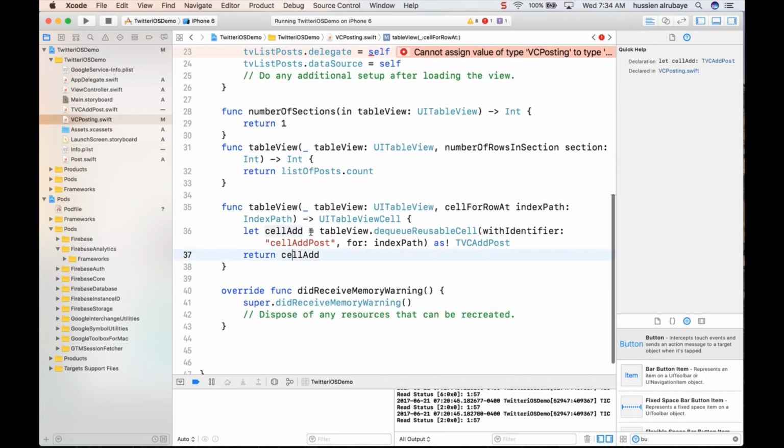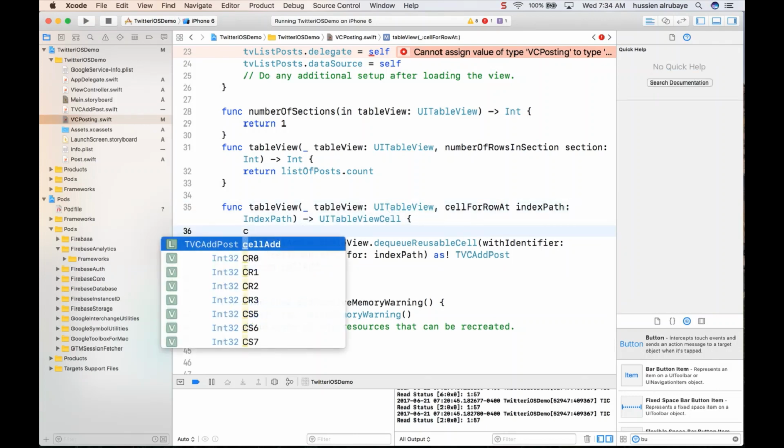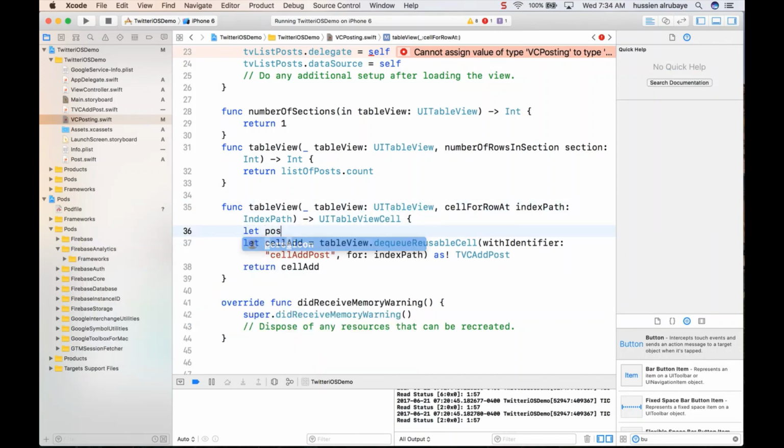So this one will return all the time the same one, but what I need to define is let post, or single post, will be equal to whatever person selects from this one.